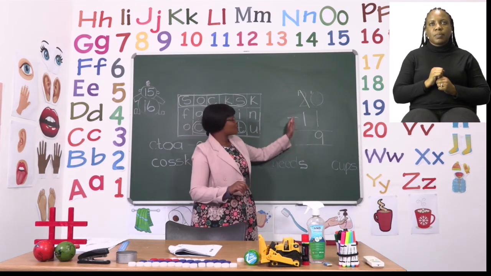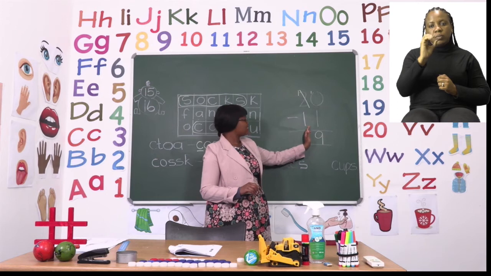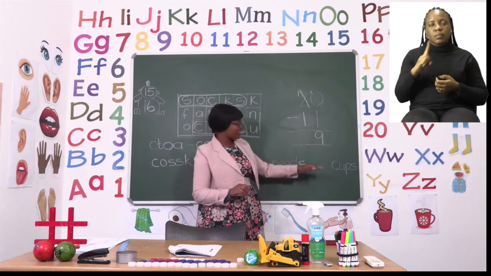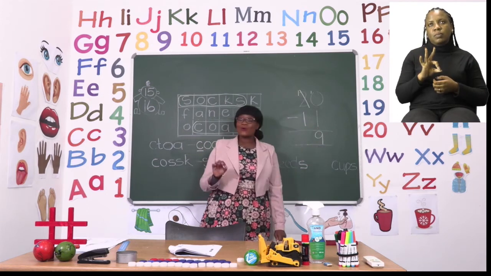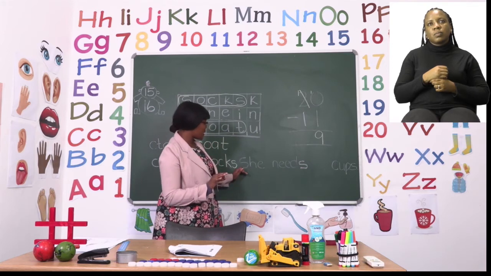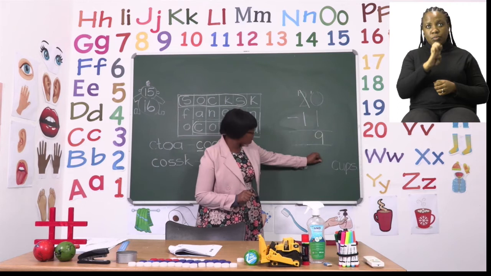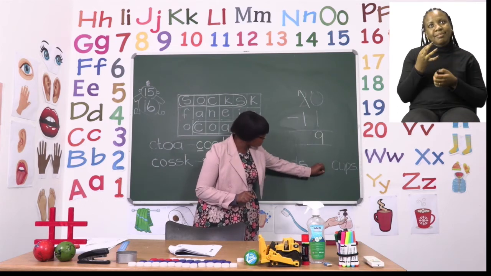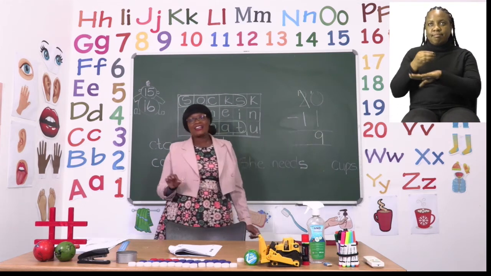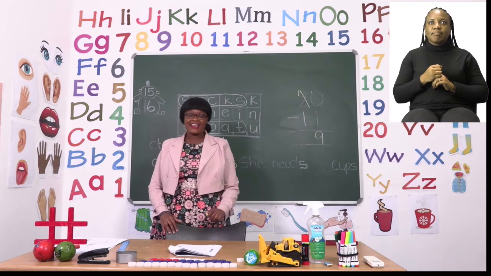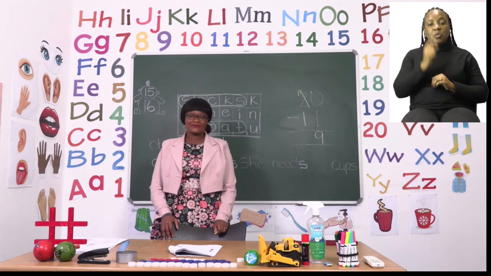Which means 20 minus 11 equals 9. After that, we are going to write our sentence that says, she needs 9 cups. When we do that, then our answer is complete.